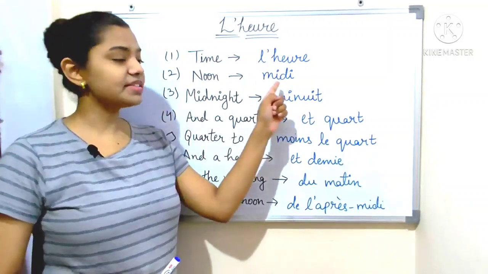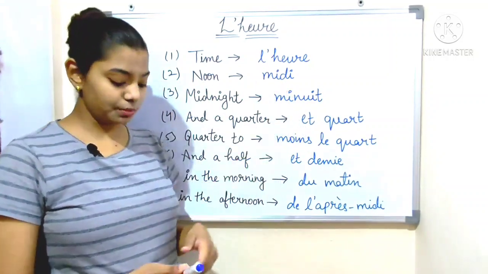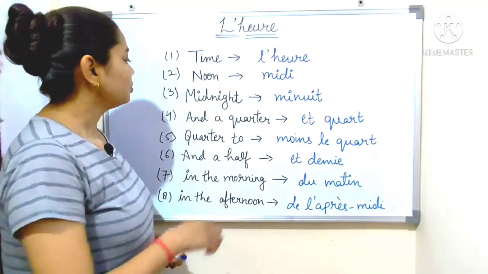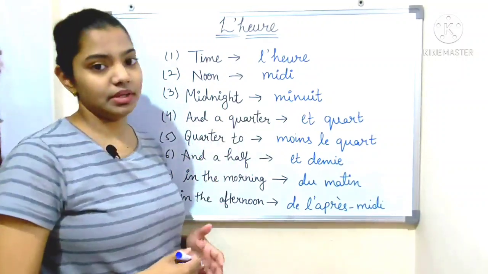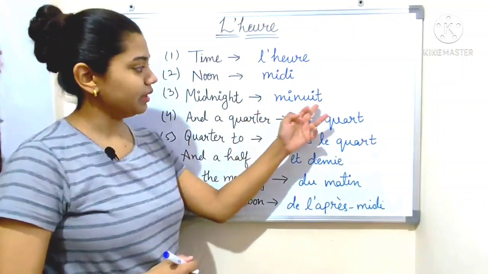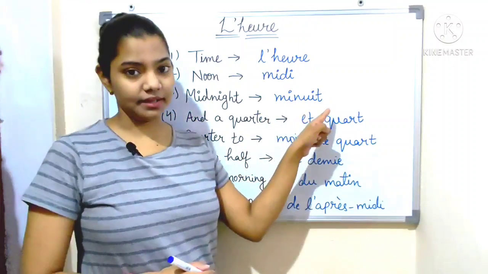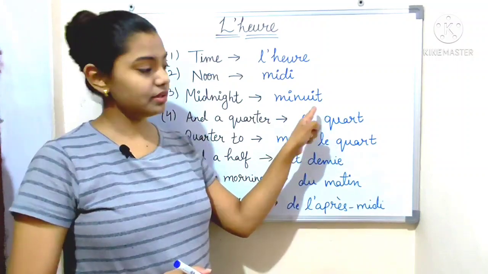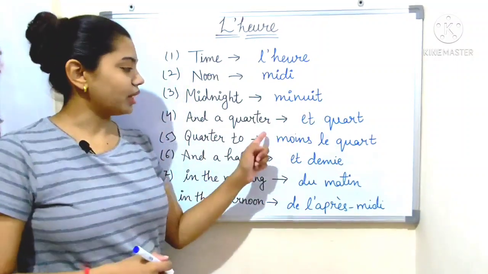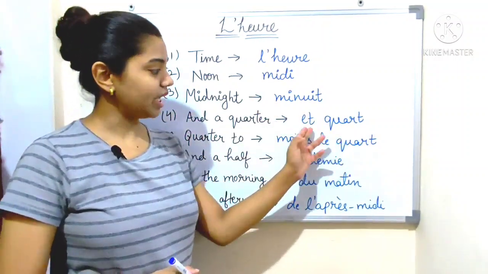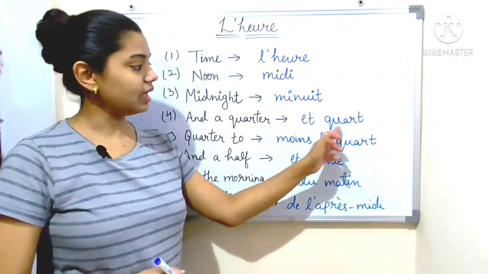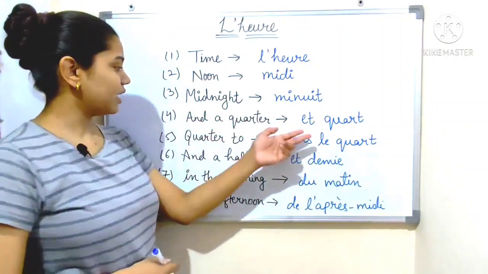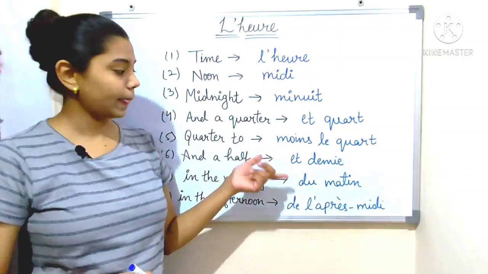Noon means midi. Now third, midnight means minuit. Nuit means night, and midnight is minuit. Now fourth, "and a quarter" means et quart.